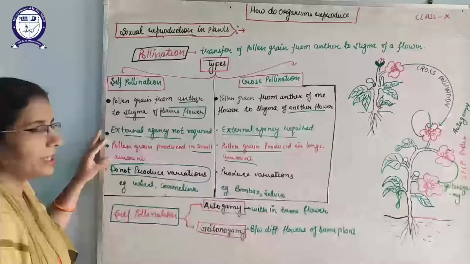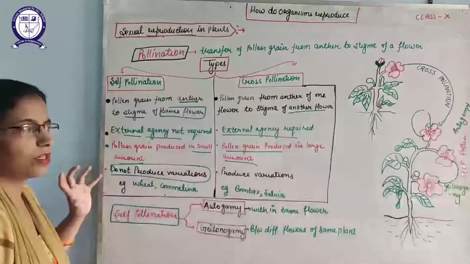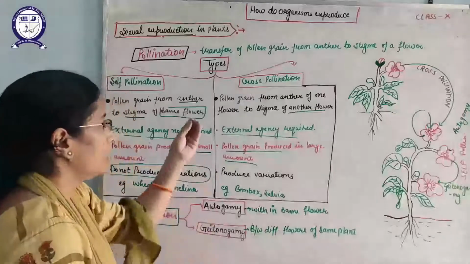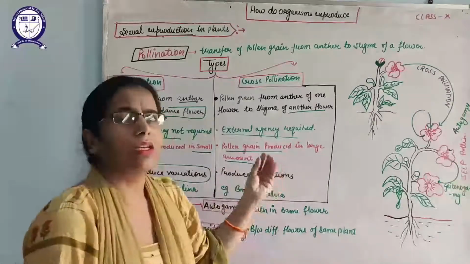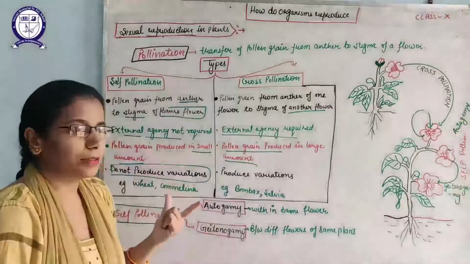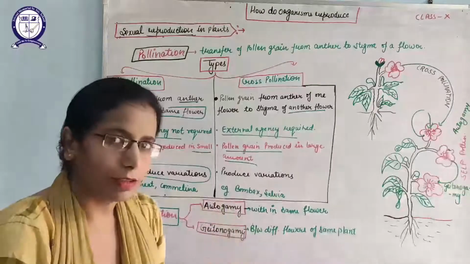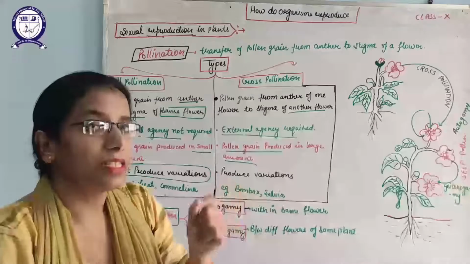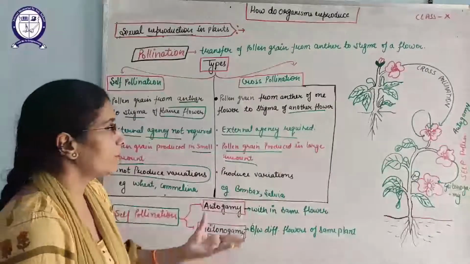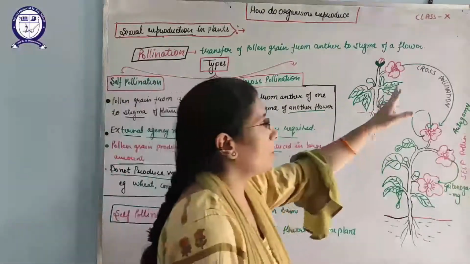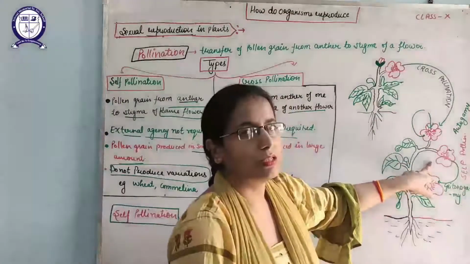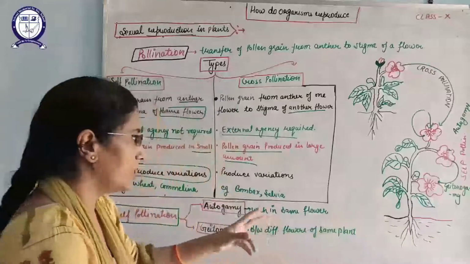Third, pollen grains in self-pollination are produced in less amount, because they do not need to cover a large distance. In cross-pollination, pollen grains are produced in large amounts. In self-pollination, the transfer of pollen grains within the flower or the flower of the same plant is genetically similar, so no new variations will arise there. In cross-pollination, pollen grains transfer from one flower of one plant to the flower of another plant, so variations will be produced there.